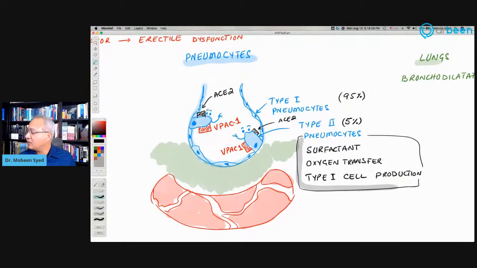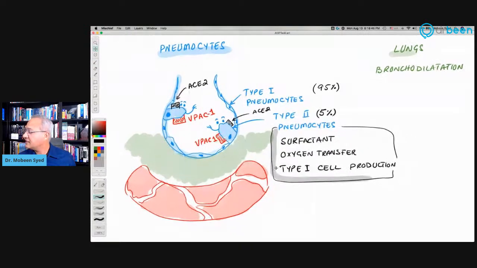So you can imagine that one of these, ACE2, is for destruction in the context of coronavirus, and VPAC1 is for protection. And for the protection, the peptide that we need is VIP, or the drug that we would need from outside is going to be Aviptadil. So now let's see what is going on here.